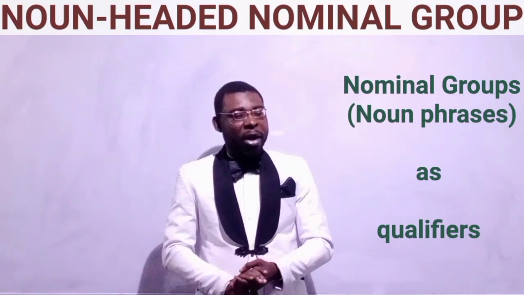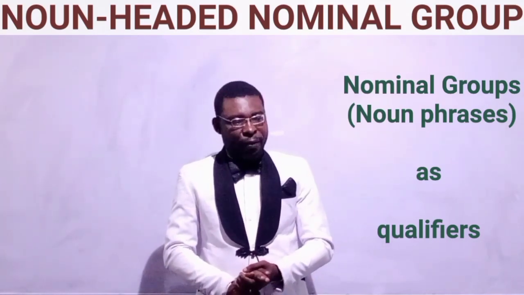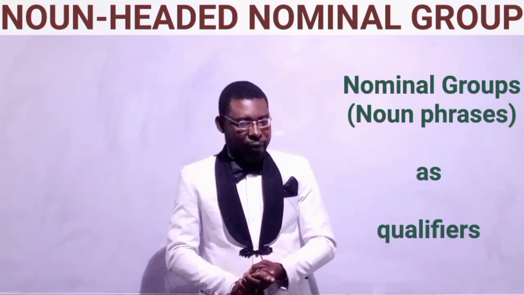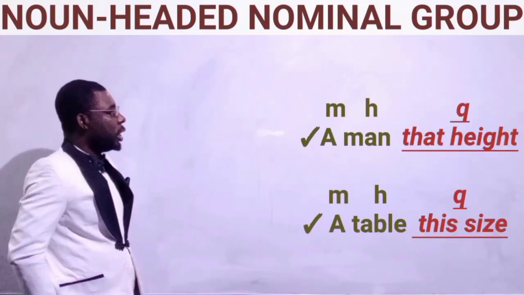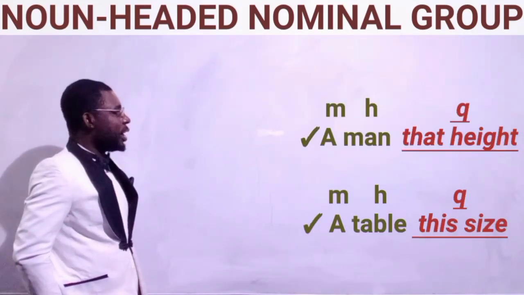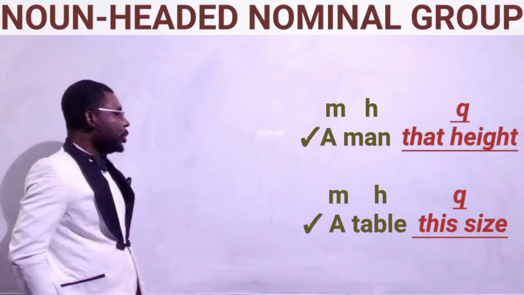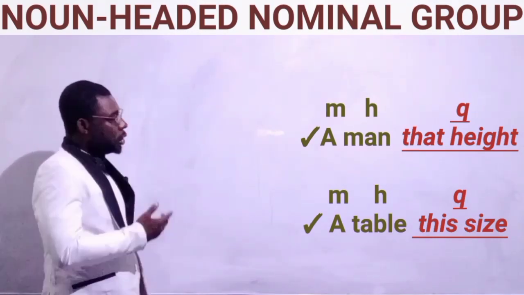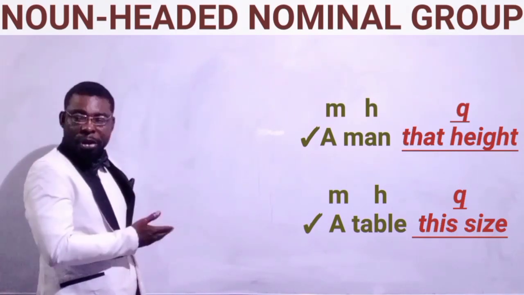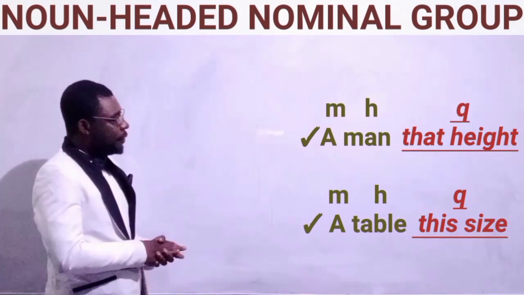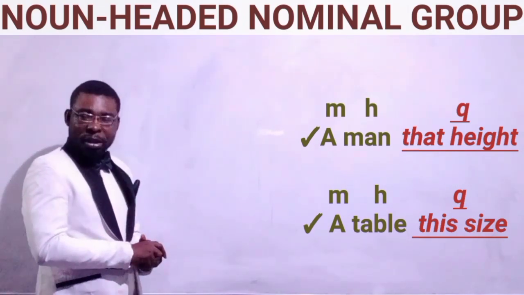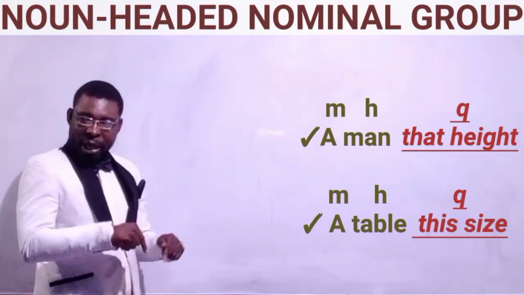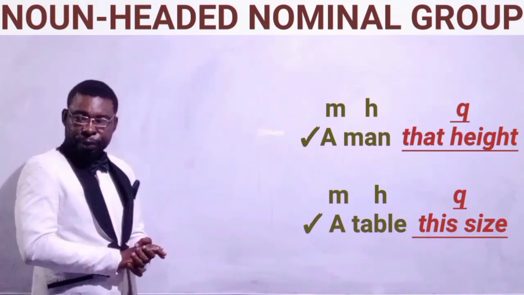Nominal groups can also serve as qualifiers. Say for instance: a man that fights, a table this size, etc. The underlined expressions are nominal groups serving as qualifiers within another nominal group.